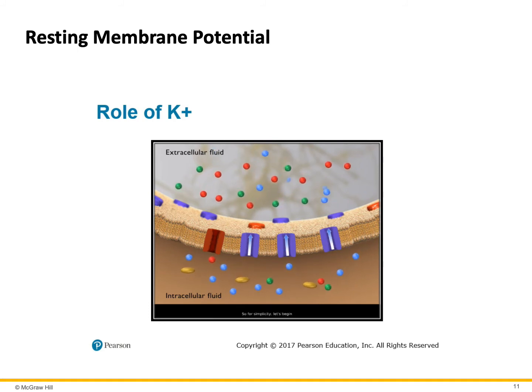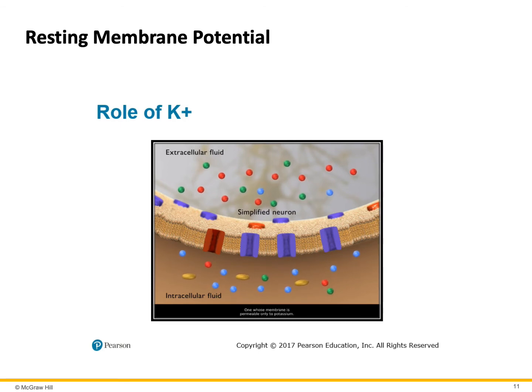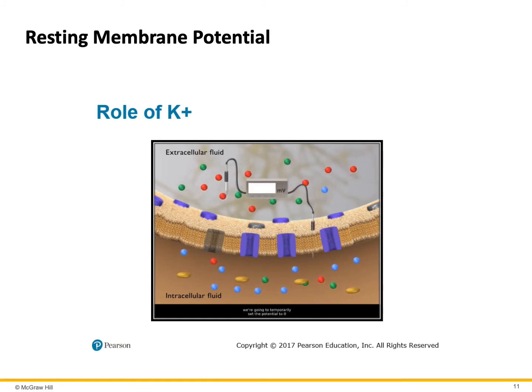So for simplicity, let's begin by imagining a simplified neuron, one whose membrane is permeable only to potassium. This will let us focus on the effect of the potassium concentration gradient. To explain the generation of the resting membrane potential, we're going to temporarily set the potential to 0 and then observe what happens as it polarizes to its negative resting value.